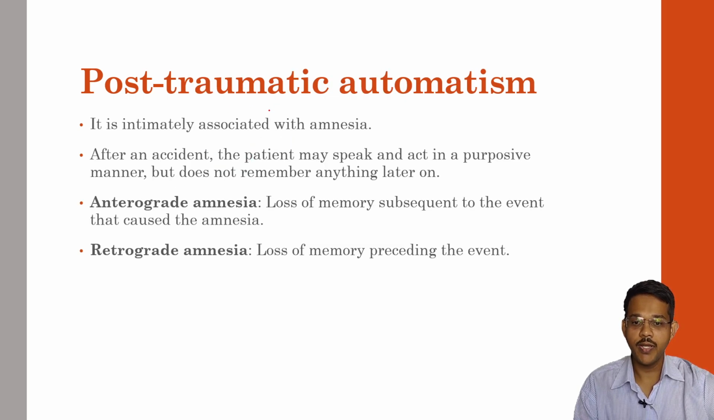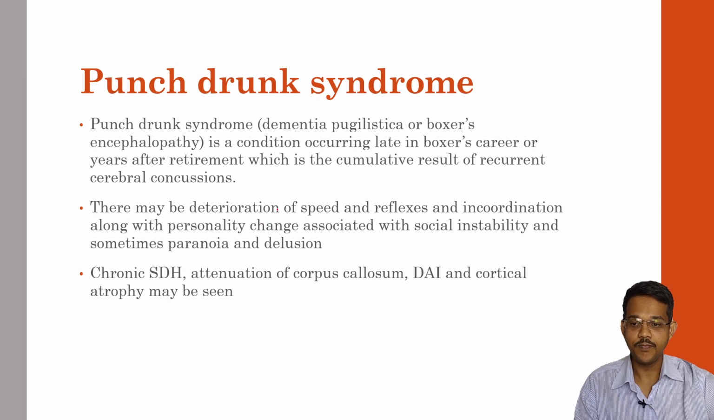Then there is post-traumatic automatism. In this, it is intimately associated with amnesia, that is, loss of memory. After the accident, the patient may speak and act in a purposive manner, but does not remember anything later on. So in this, there is anterograde amnesia, where there is loss of memory subsequent to the event that caused the amnesia. That is, for after the event, he doesn't remember anything. Retrograde amnesia is loss of memory preceding the event, that is, before the event, he will lose the memory.